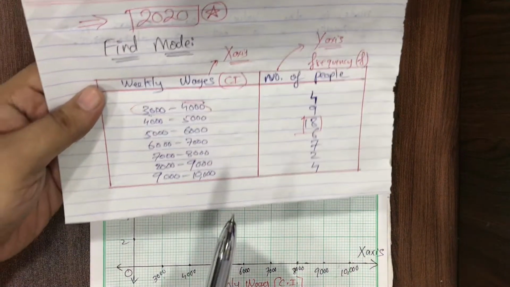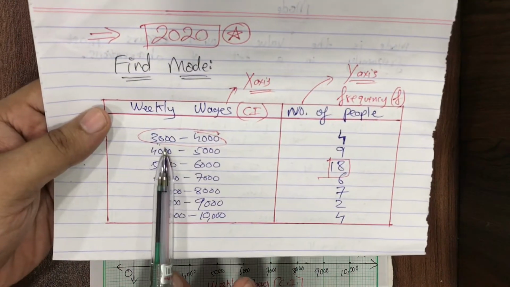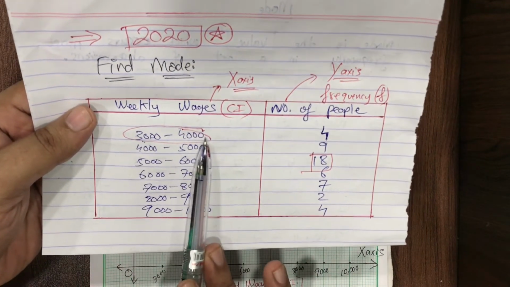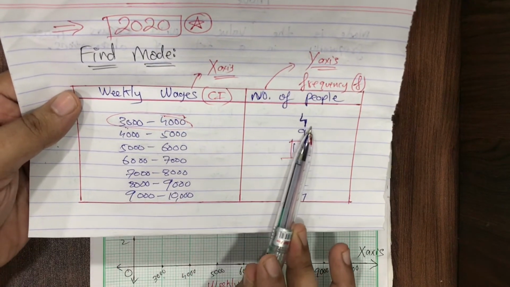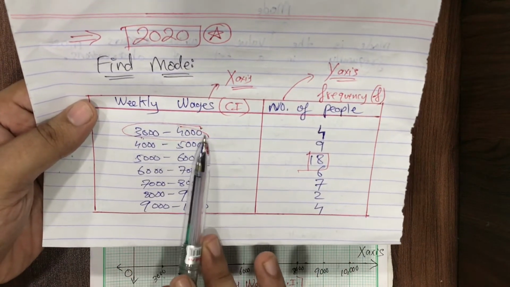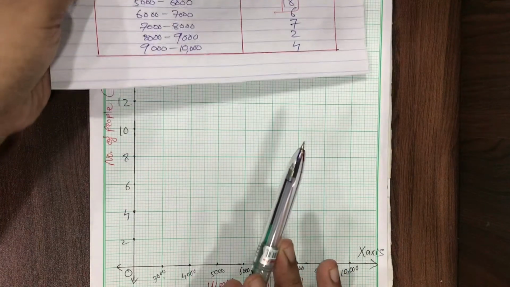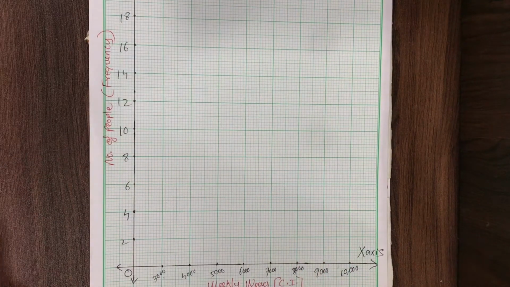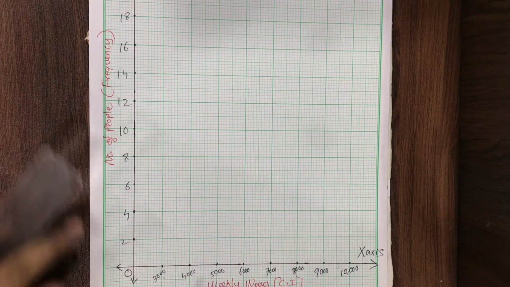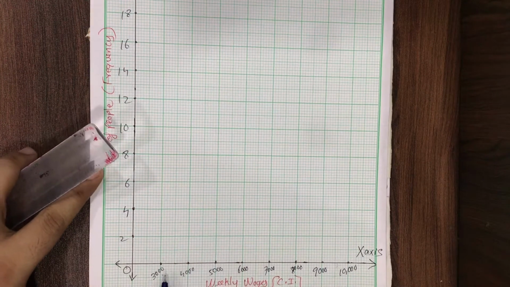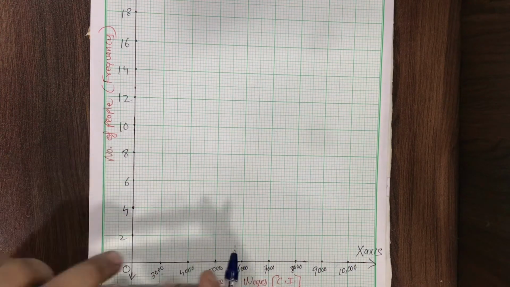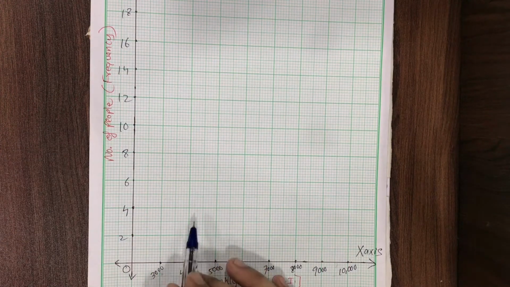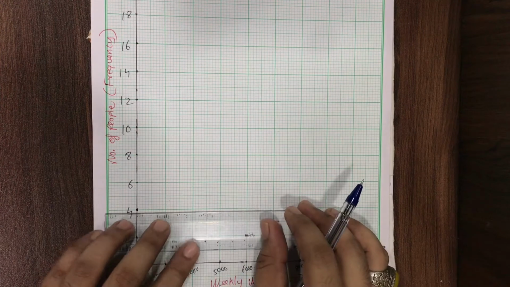It's very easy. It's given that for weekly wages from 3000 to 4000, the number of people is 4. So here, this is my 3000, this is my 4000. From 3000 to 4000, the number of people is 4, so I'll draw a line at 4 over here. Please see here.